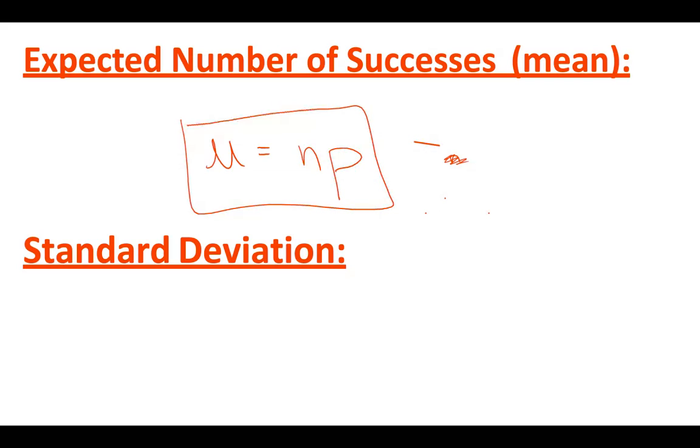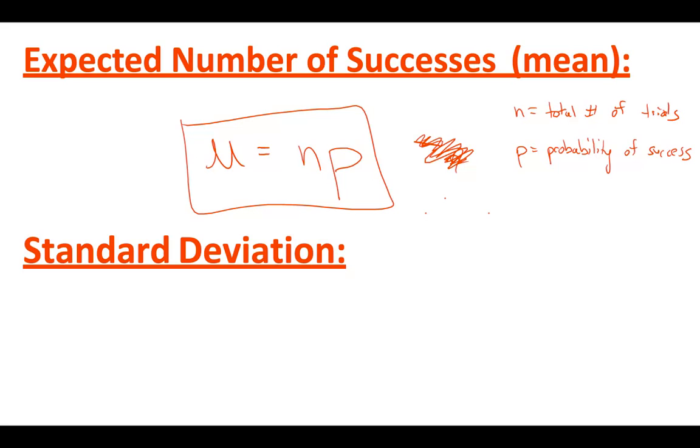That's it, mu equals np, where n equals the total number of trials, and p, same thing as it was in the last section, is the probability of success. Told you it was easy, right? Total number of trials times the probability of success. That gives you your expected outcomes.